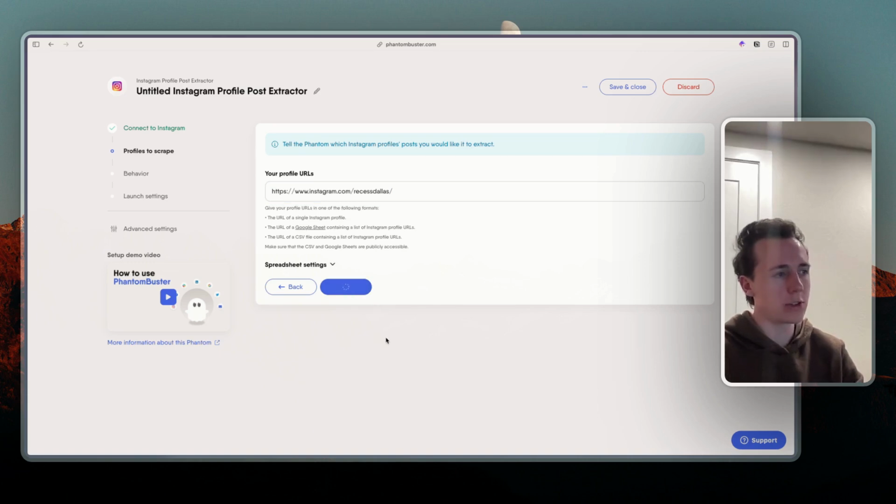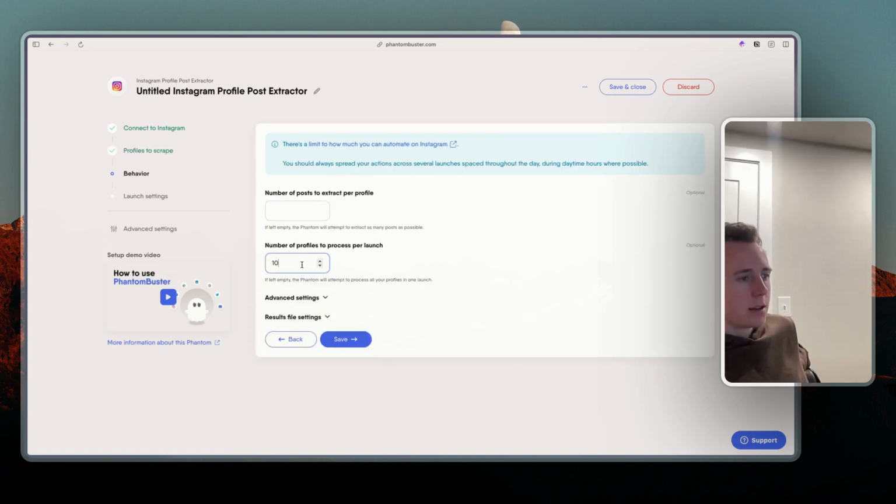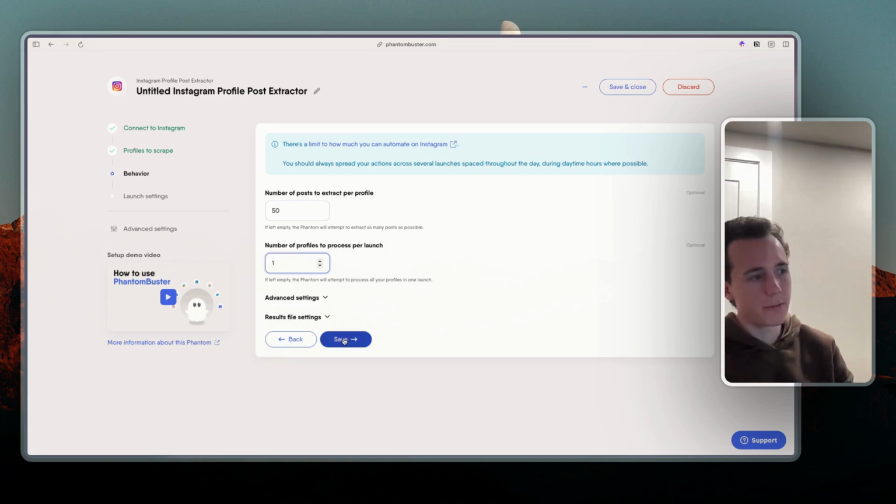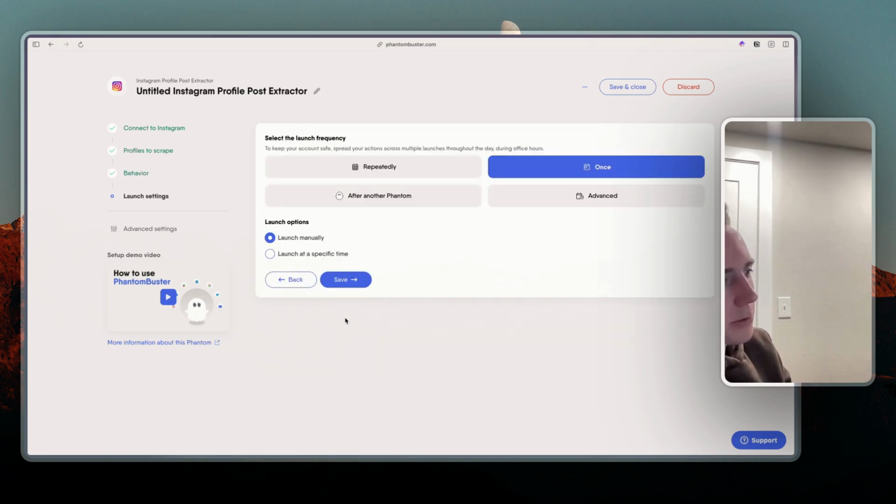So maybe if we just only put this profile URL in, we'll scrape, let's say, 50 posts. We'll just do 1. Or we'll just leave it blank so it just does the amount that we have.